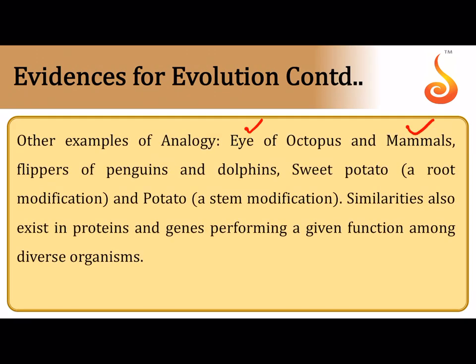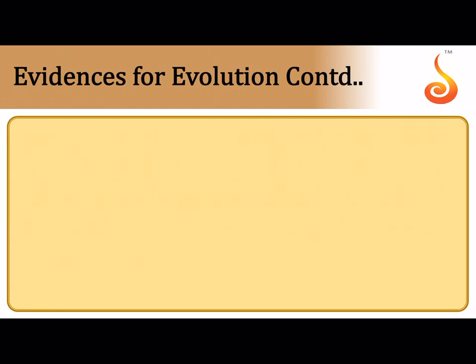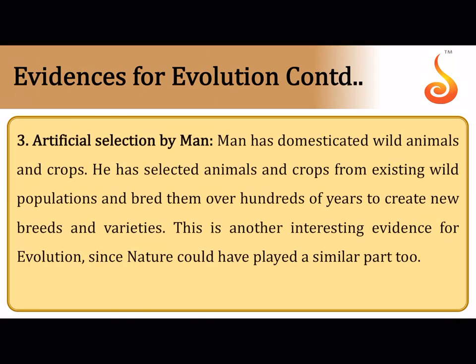The eye of an octopus is very similar to the eye of a mammal in that they function the same. Both of them are meant for vision, but their structures are entirely different. Flippers of penguin and flippers of dolphin are meant to swim, but the structures are different. Sweet potato and potato are meant for storage of food. Function is the same, but sweet potato is a root modification, potato is a stem modification. So by these examples, I think it is quite clear to you what analogy means.